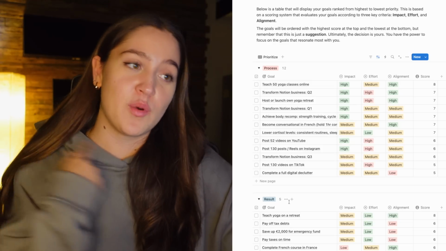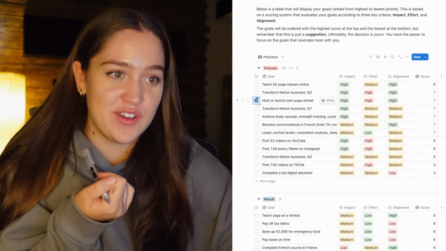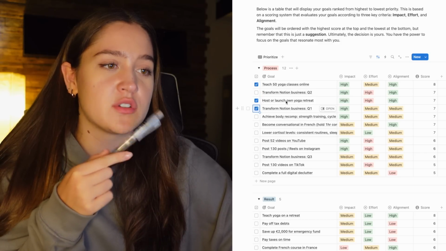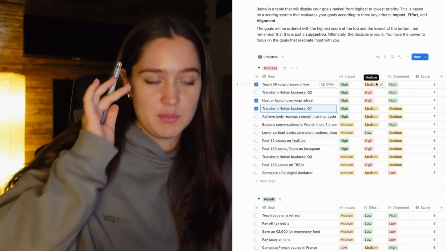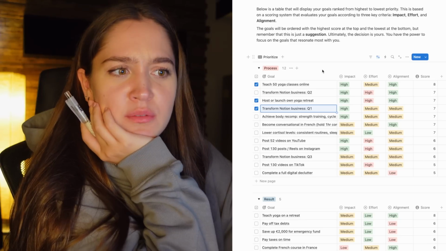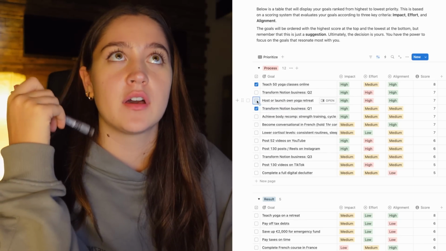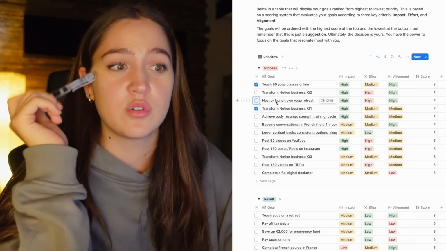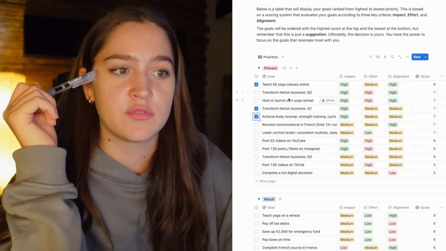Because now, for example, when I plan my 12-week year, technically I should focus on these 3 goals first. Well, actually, I would focus on these 3 first because this one has to be done after this one, but it just ranks higher because the alignment of it is higher. So yeah, I think I'm gonna basically follow that plan. I'm not gonna do this in the first quarter just because I have a trip coming up and I'm focusing on that first. So might be like in the 3rd quarter or 4th quarter. But I think these first 3 are probably gonna be my first focus for the first 12-week year.